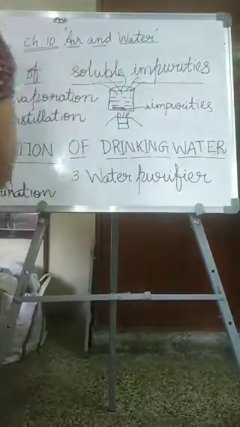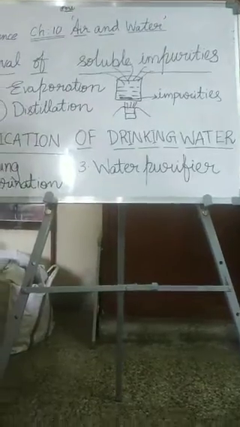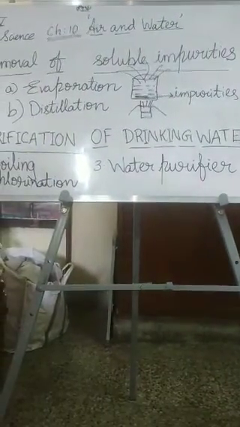Okay, this process is evaporation. Now distillation. What is distillation? Here I will show you the picture also. See, this is evaporation, children. The water is heated and the impurities are left behind, and the water will be changing into the steam and the impurities are left behind. It is evaporation. Okay, now the second process, next process is distillation.